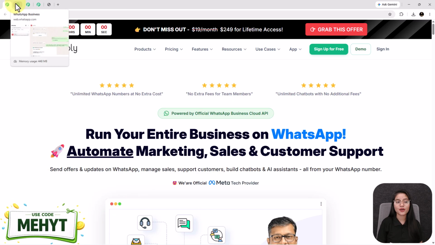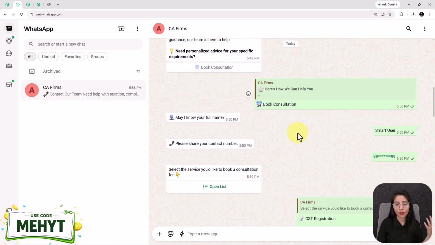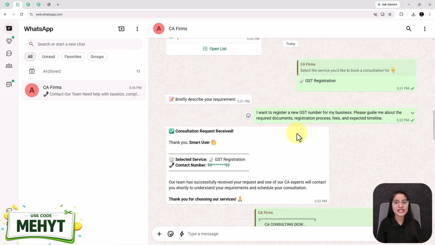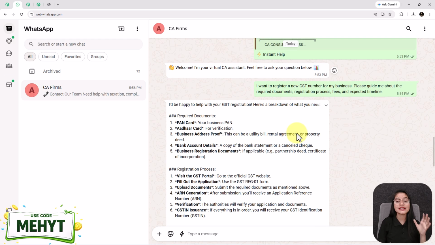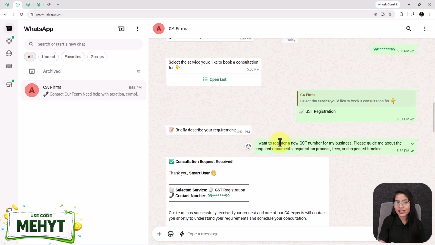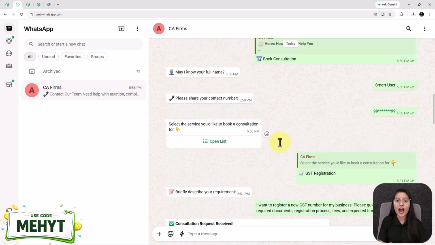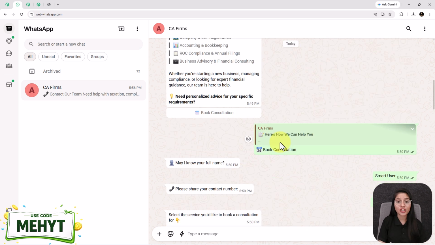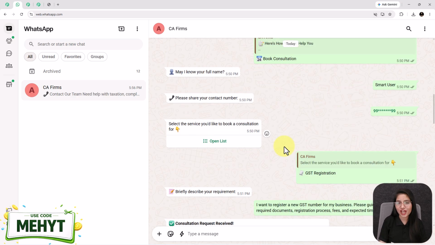This is all made possible with the help of Pabbly Chatflow. I have created this chatbot plus AI assistant flow without writing a single line of code. So not wasting any more time, let's quickly walk through the process of how you can create this complete chatbot and AI assistant flow for your CA firm using Pabbly Chatflow.